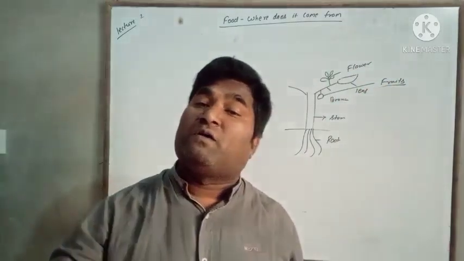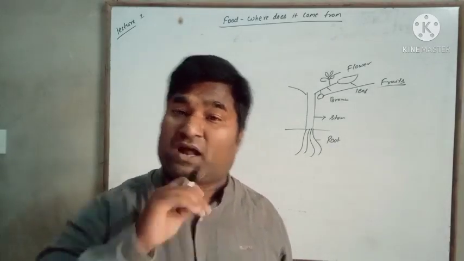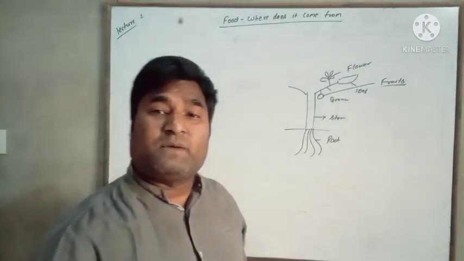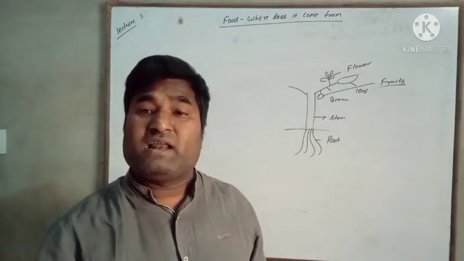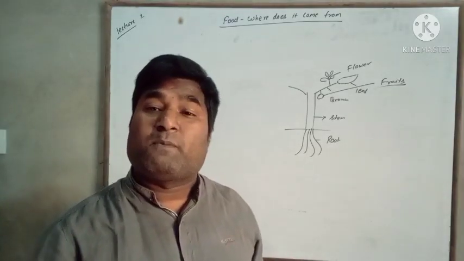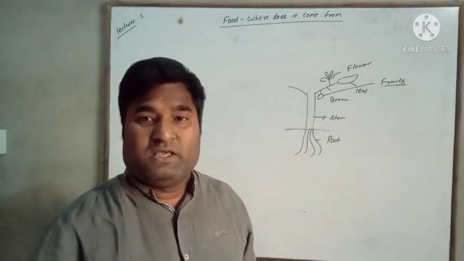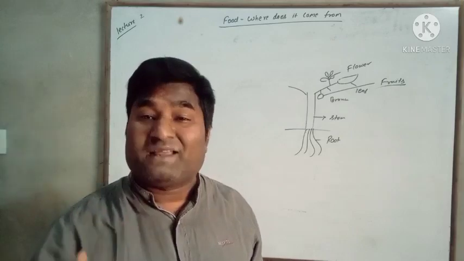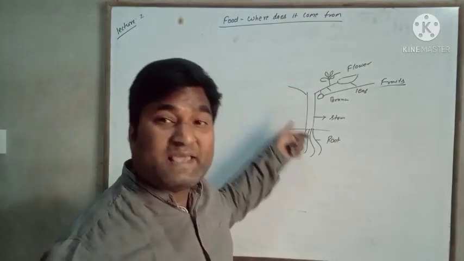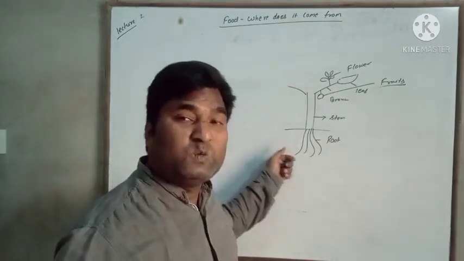Which part of the plant we eat depends upon the plant. For example, if we are talking about the apple plant, we eat the fruit. But if we are talking about spinach, then we eat the leaf. If we are talking about sugarcane, we eat the stem. If we are talking about carrot, we eat the root.